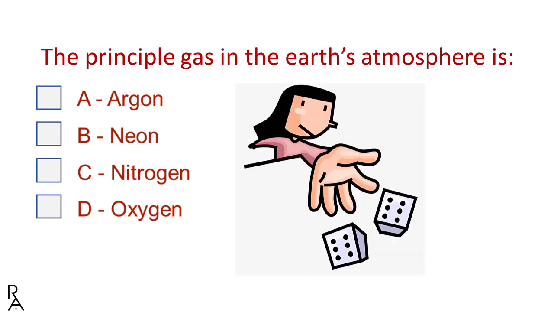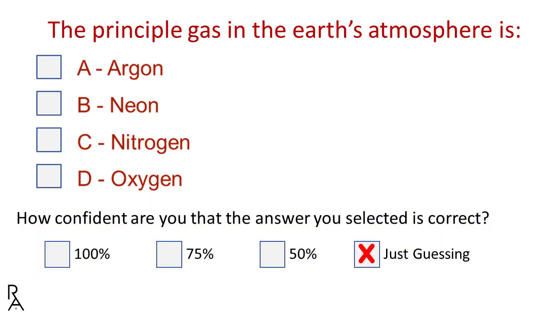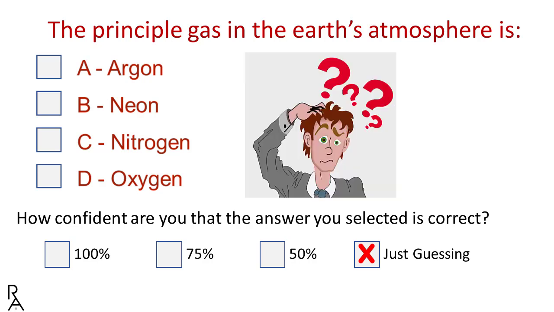To mitigate this problem, Muset requires an answer to the following question: how confident are you that the answer you selected is correct? The selection of just guessing makes explicit when test takers are guessing. Since we know that the test takers do not know the answer, we can disregard any correct answers and assign no credit to that item.